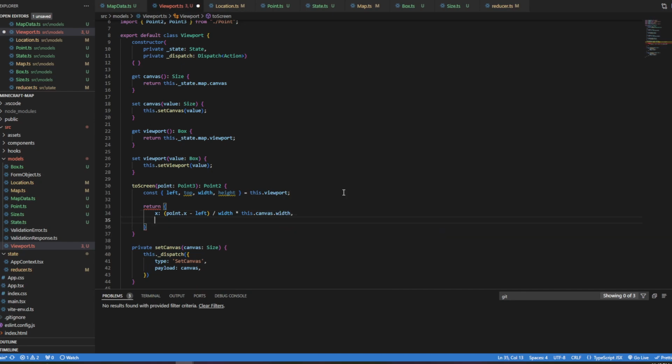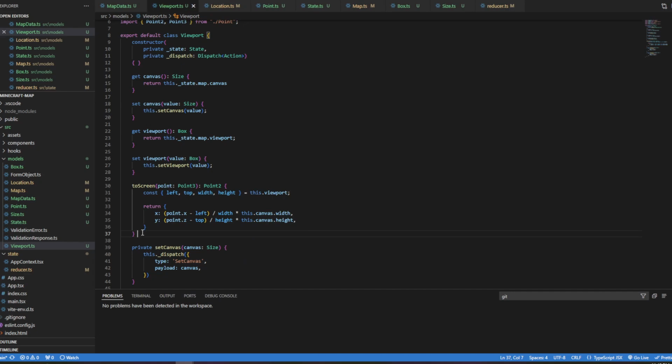And then we have y, and this is where it gets a little bit tricky. We're going to say point dot z minus top divided by height. See, we're dividing out our viewport height and then multiplying in our canvas height. That's what this is, if you can think about it that way. Canvas dot height.